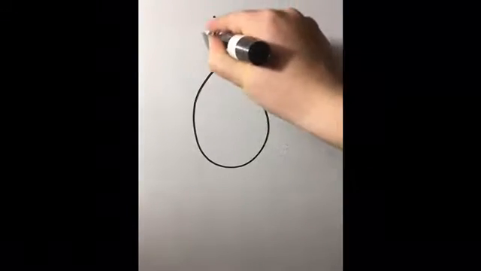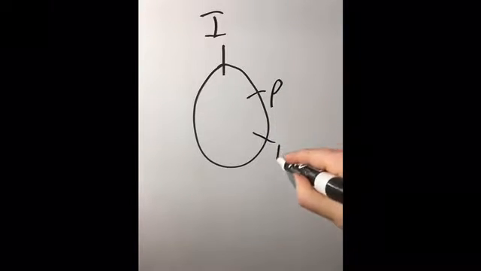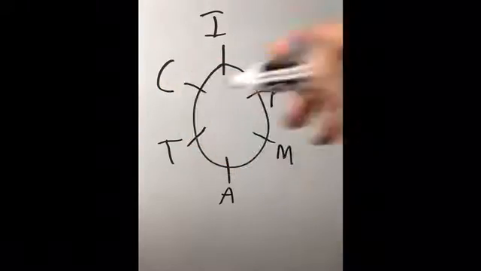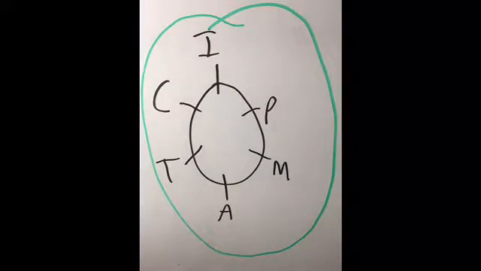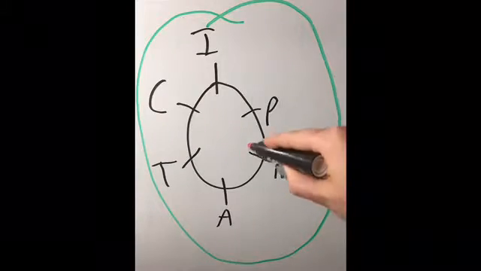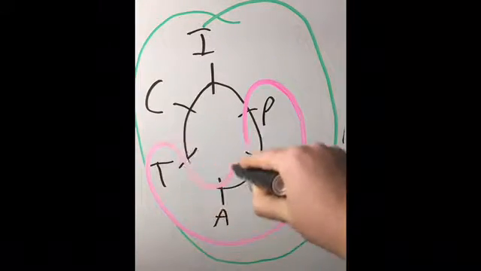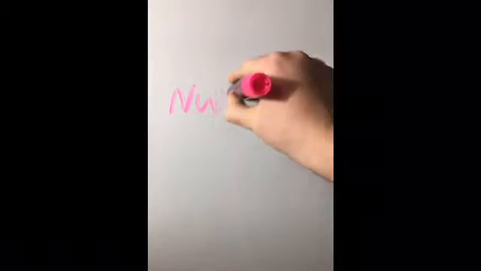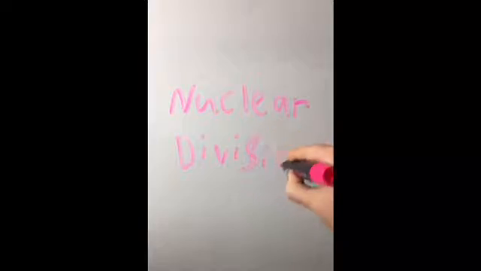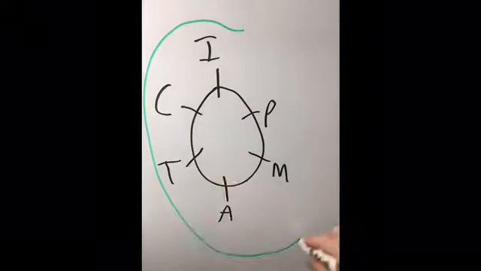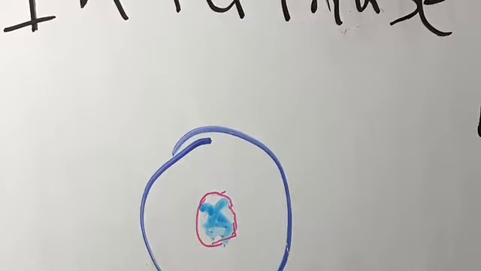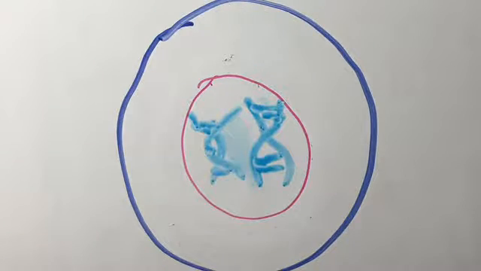Cell division goes through 6 stages: interphase, prophase, metaphase, anaphase, telophase, and cytokinesis. Together, all of those phases form the cell cycle. 4 of those phases specifically focus on nuclear division. Let's do a quick rundown of all the phases. Interphase is the longest phase, and in that phase, the cell grows and the DNA divides.